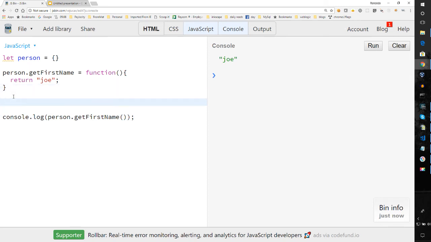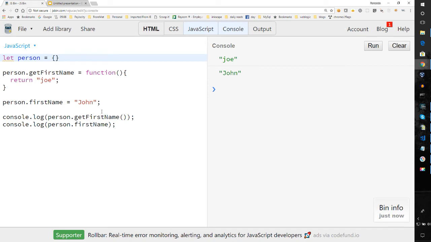So for example, let's say that instead of doing that, we did something like this. As you can see, you can extend the object, but you're not necessarily extending the class because this is an object literal.